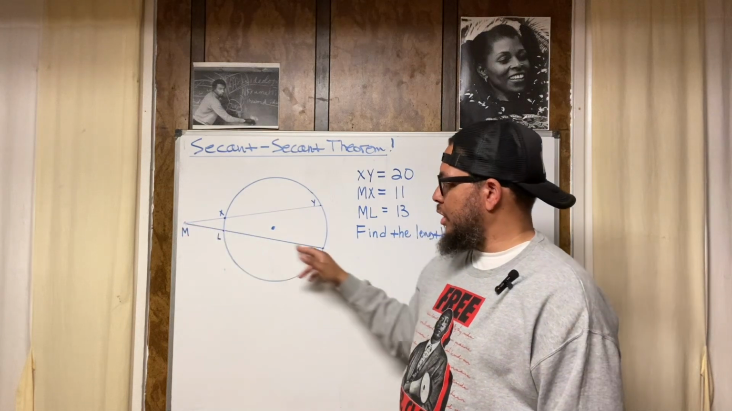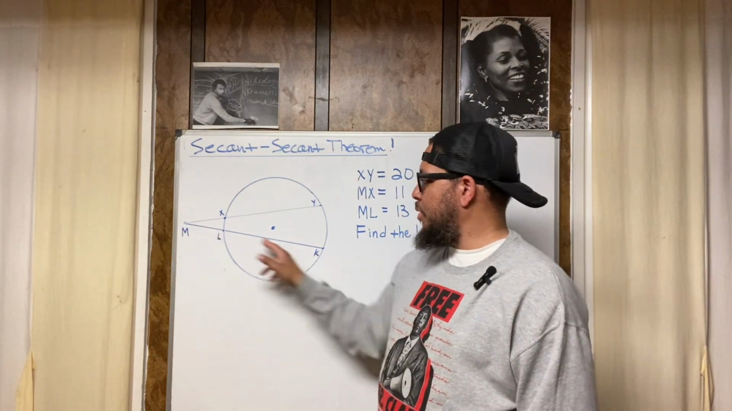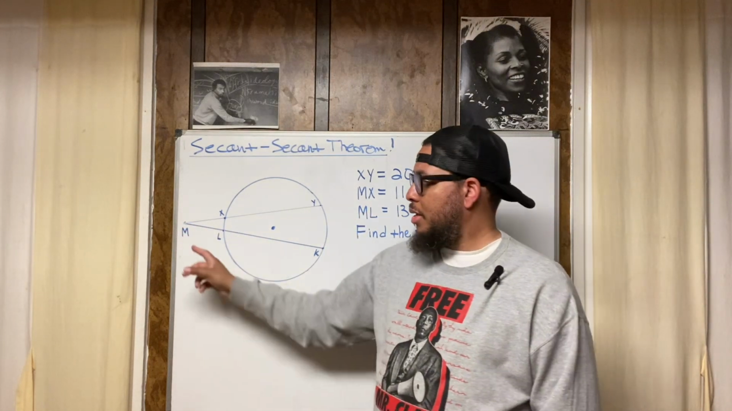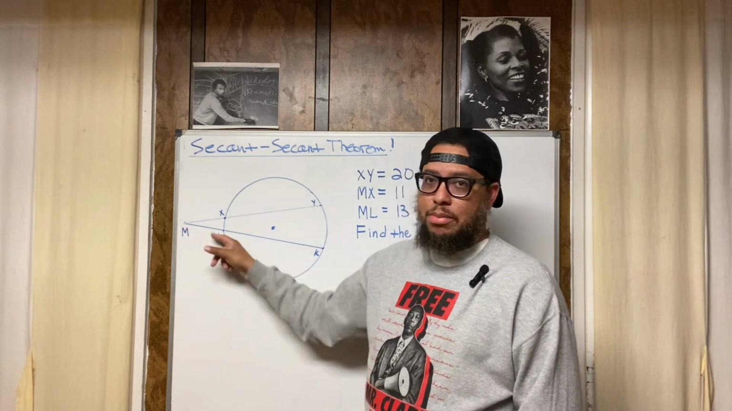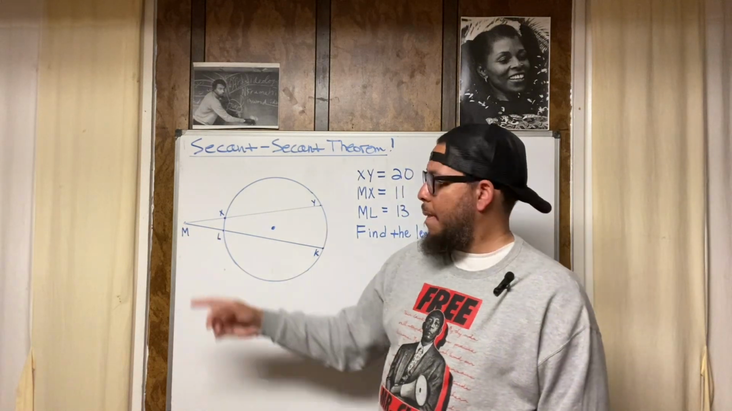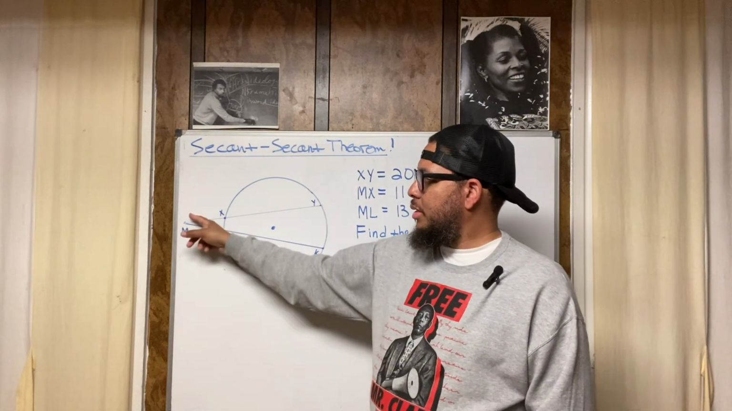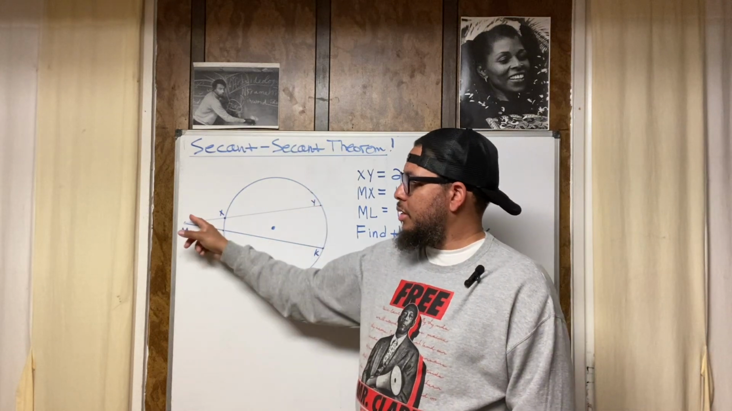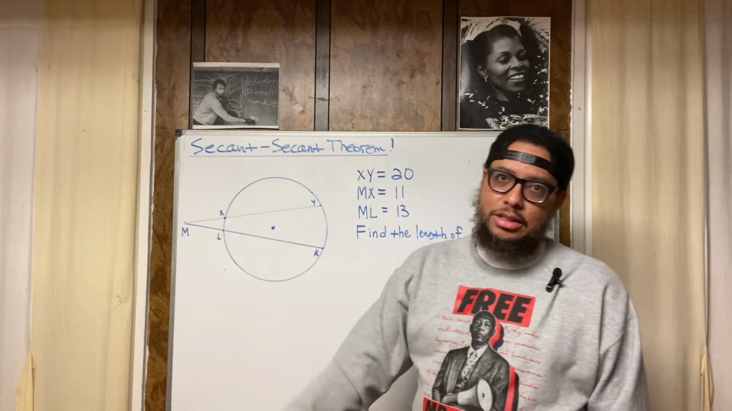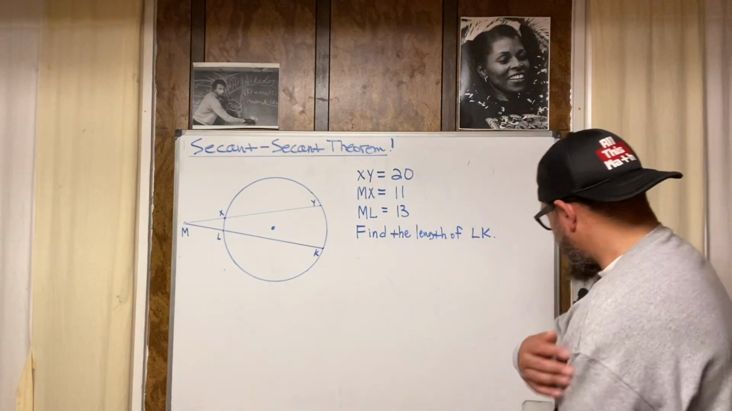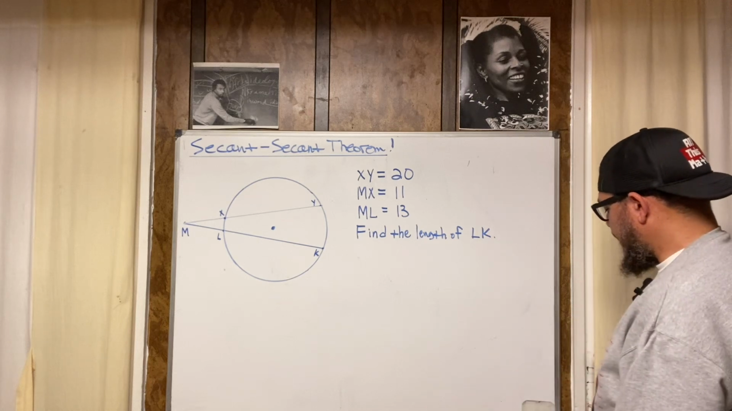So I'm going to say it again. The full length of the secant, so from point M to point K, times ML, from point M to point L, is equal to MY times MX. That's the secant-secant theorem. So let's write that up real quick.